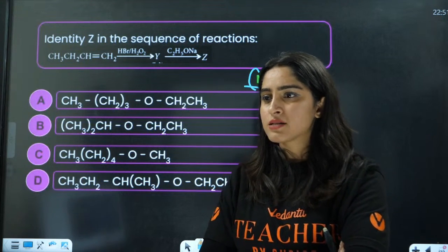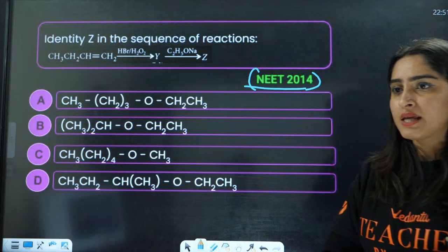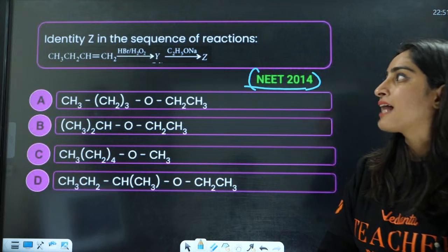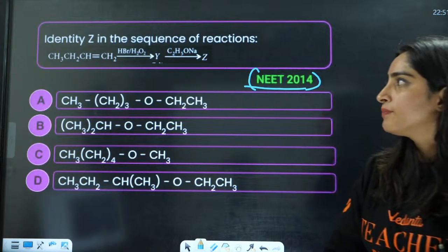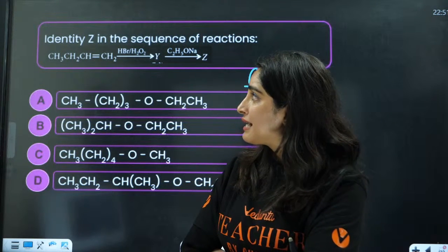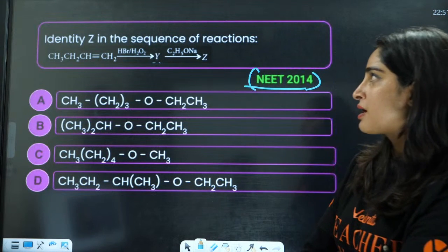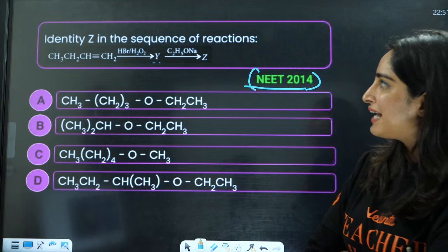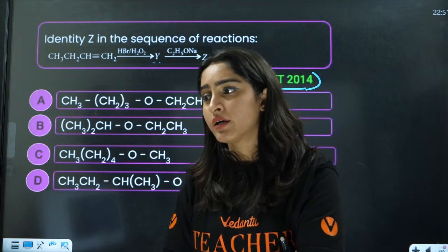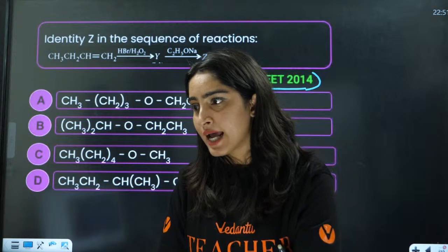Firstly, peroxide means the anti-Markovnikov rule. Negative part on the carbon with more number of hydrogens, right? After that, you have halide, you have alkoxide. There will be ether formation, right?